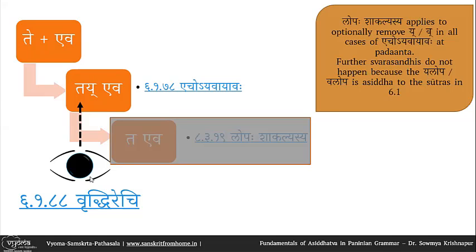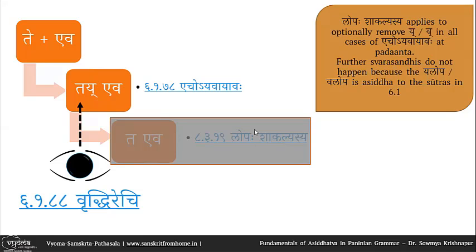Say, assuming yourself in the position of Vriddhirechi, you would be seeing only tay eva, where the akara is not immediately followed by ekara. There is yakara. So Vriddhi cannot operate at this stage. It can operate at this stage, but this is masked. This masking is done by Purvatrasiddham. So Sapada Saptadhyayi and Tripadi.